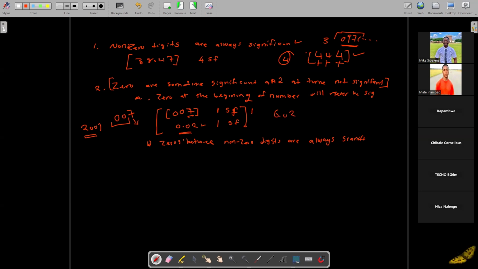It's the same as 0.02. I have zeros at the beginning of this number, and we said that zeros at the beginning will never be significant. But when we go to rule number 1, 2 is significant because it is a non-zero digit and it is the only significant number in that number. So we also have one significant figure. I hope I'm clear. Any question from there?